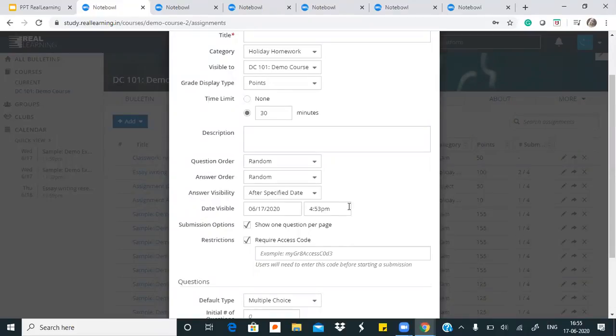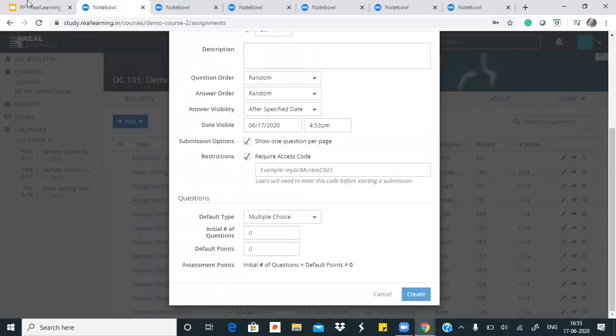So imagine if students have a very limited time window, say 30 minutes, all their question and answer orders are randomized, they're only seeing one question at a time, and their browser is frozen, as in locked. So this makes sure that in that restricted time, students only really focus on answering their own questions. And also the timer is actively running out, after which it will be submitted in an incomplete manner for the teacher to see. So these are some security measures that teachers can take.